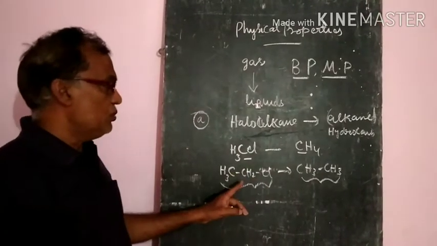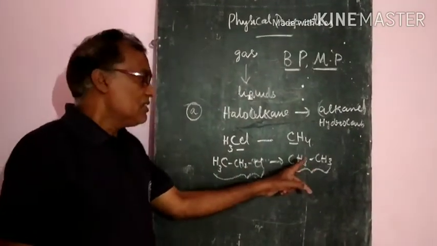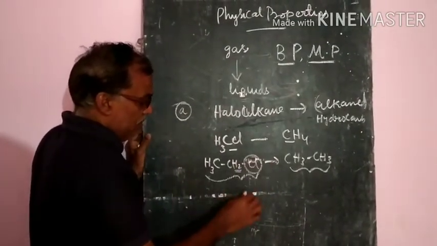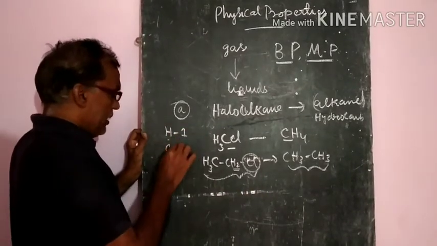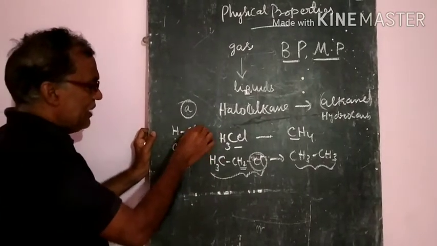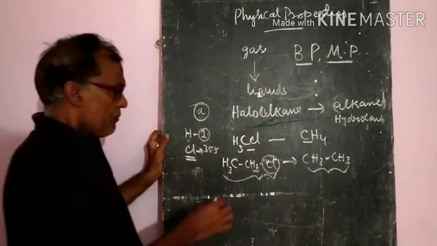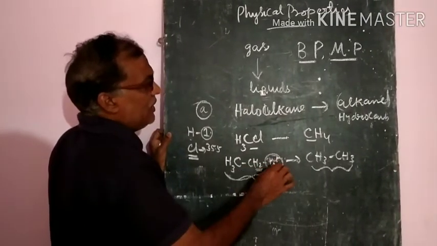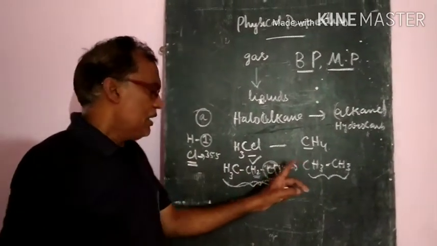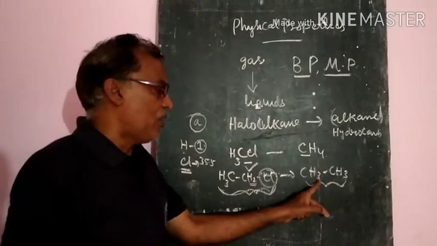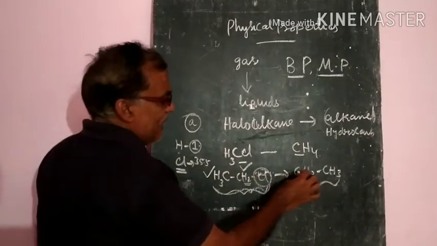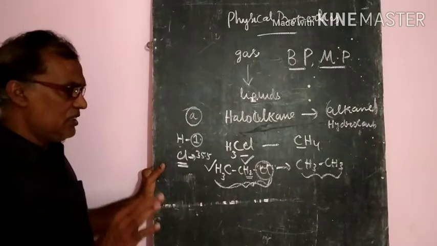If you compare these haloalkanes with the alkanes, in the place of one hydrogen there is a chlorine atom. Hydrogen's atomic mass is 1, but chlorine's atomic mass is 35.5, that is, higher than the hydrogen which is replaced. So if the molecular mass increases, definitely their boiling points increase. Whenever we compare the haloalkanes with the corresponding hydrocarbons, definitely these haloalkanes have higher boiling points than the corresponding hydrocarbons. So this is the important one.